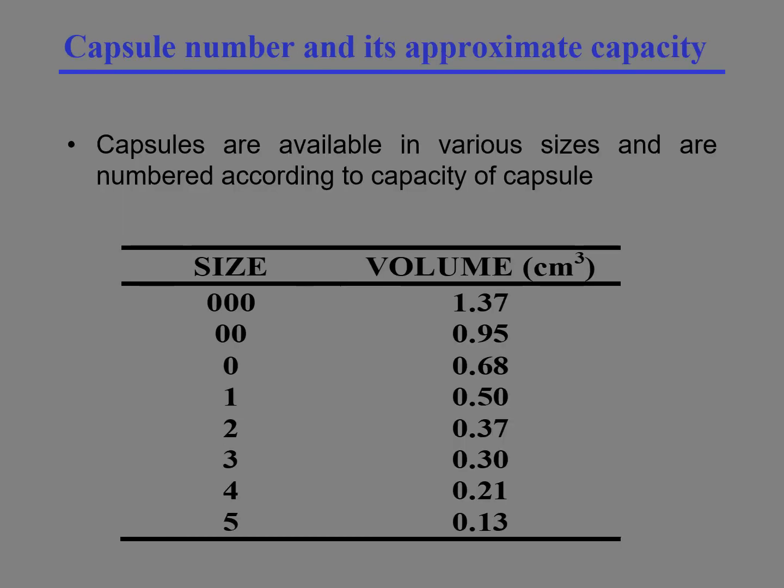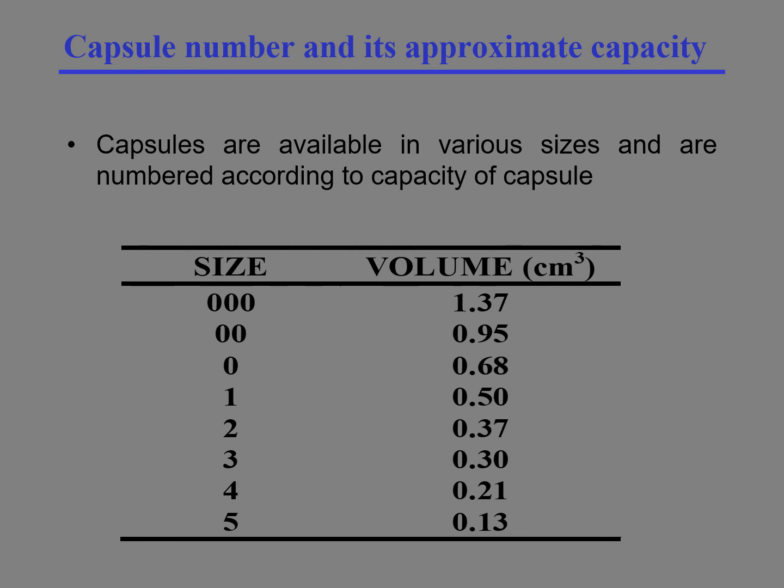Now we will see capsule number and its approximate capacity. Capsules are available in various sizes and are numbered according to the capacity of the capsule. Here we have given capsule size and volume in cubic centimeter. 000 size contains 1.37, 00 contains 0.95, 0 contains 0.68, 1 contains 0.50, 2 contains 0.37.